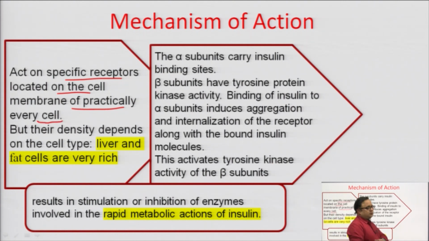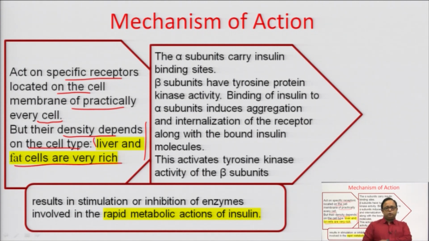Most of the cells of our body have receptors that are sensitive to the insulin, but the point to remember is that the density of these receptors depends on the cell type. Liver and fat cells are very rich in insulin receptors.